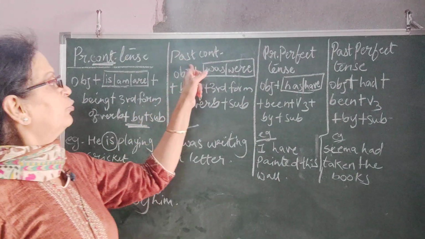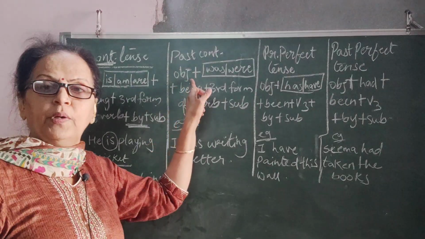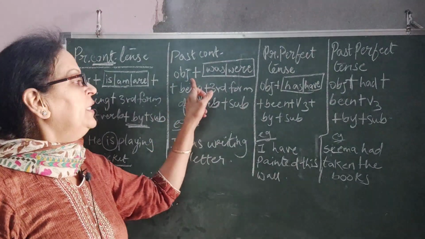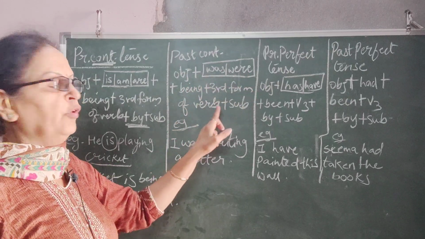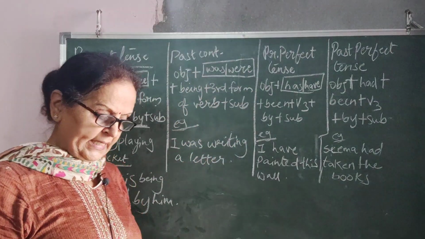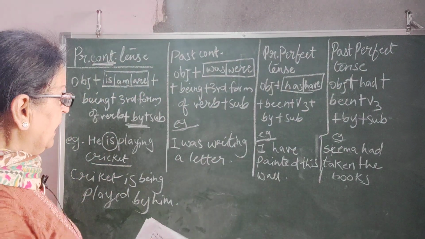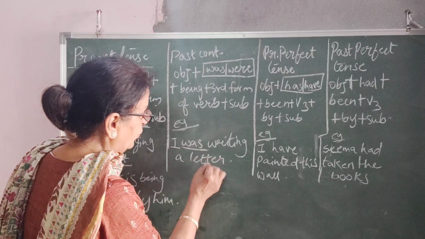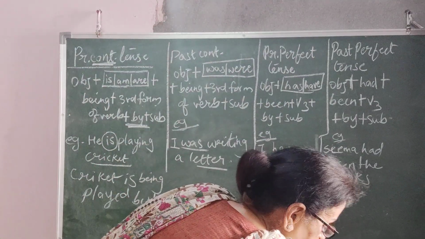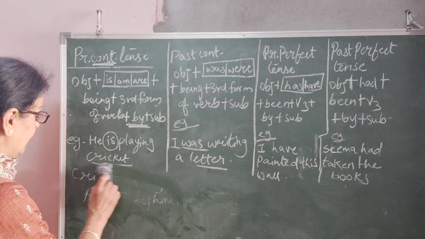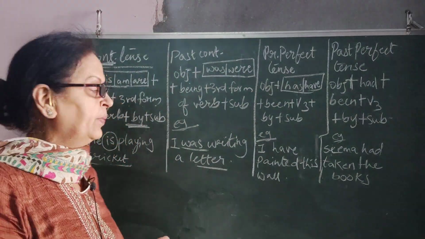Now we move down to past continuous. Past continuous tense rule, again you will keep on reading, it will be very easy. It is object, was, were, being plus third form of verb. Now supposing the example is, I was writing a letter. So was is your verb, letter is your object. I am going to rub the answer so that I may have space to solve one example with you.